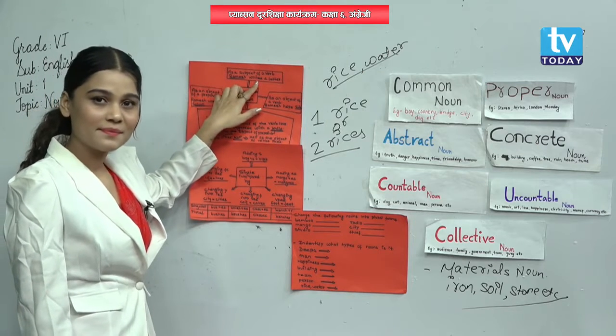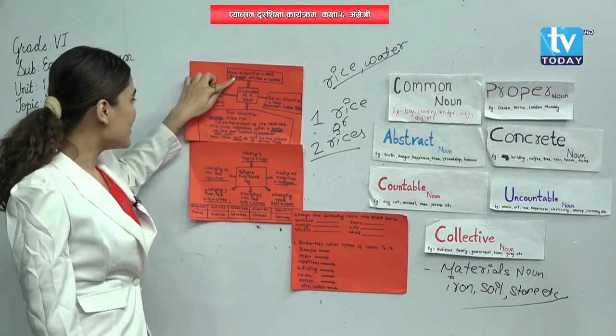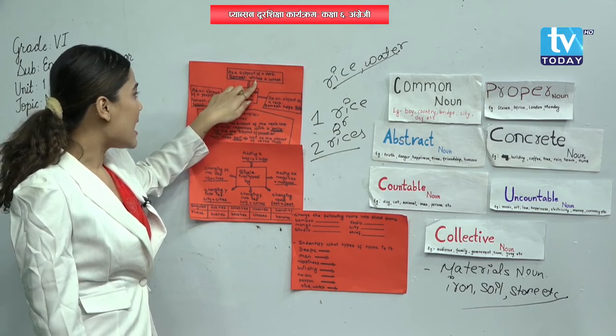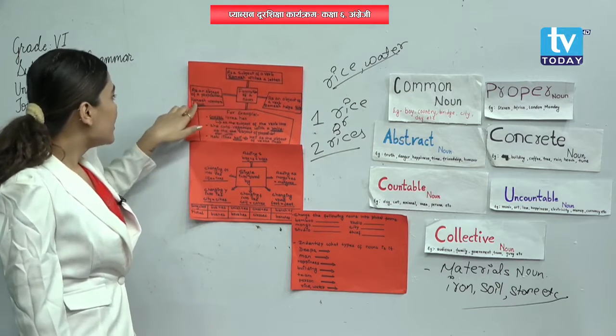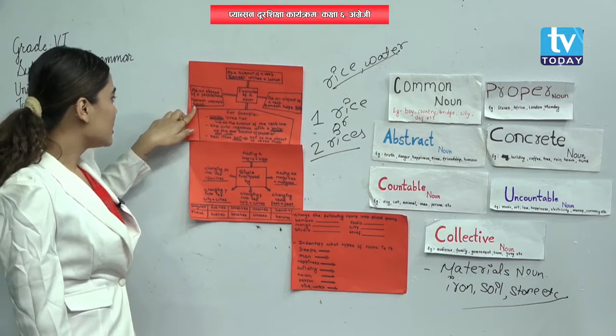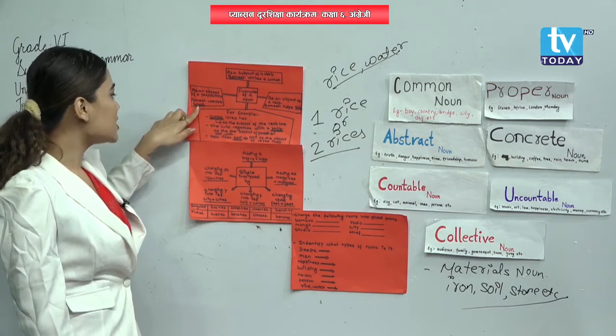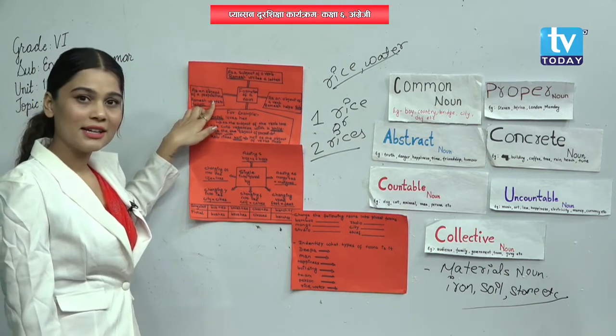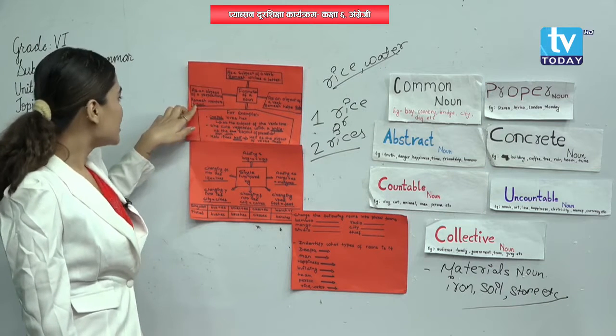Ramesh writes a letter. That means Ramesh is the subject of the verb writes. Did you get me? Okay. And another one, Ramesh went to school. School is the object of the preposition to. Understood? Yes.